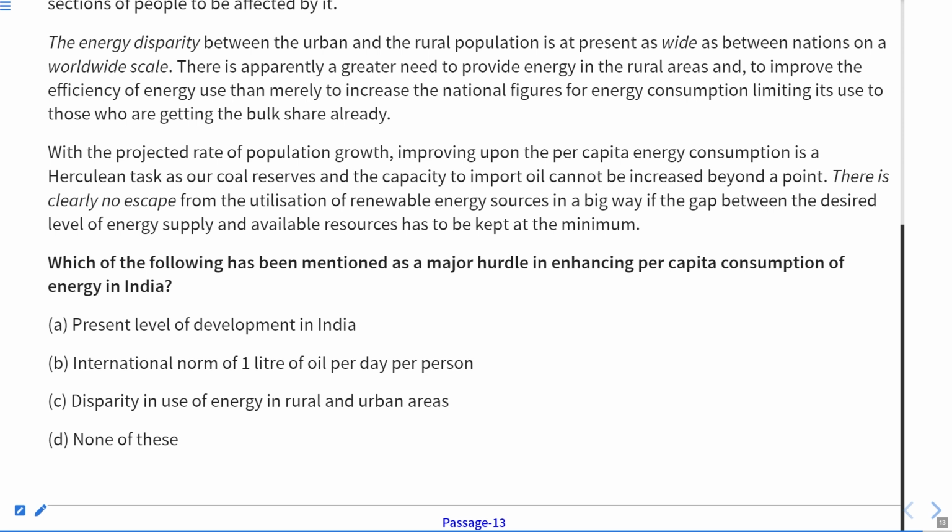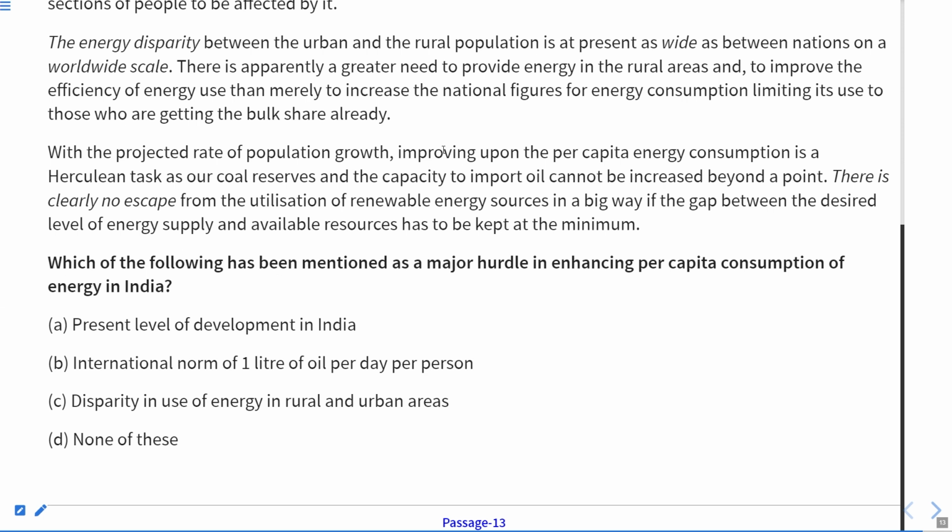Okay, so present level of development in India. Which of the following has been mentioned as the major hurdle in enhancing, means increasing, per capita consumption of energy in India? So is it present level of development in India, international norm of 1 liter of oil per day per person, disparity in use of energy in rural and urban areas, or none of these?